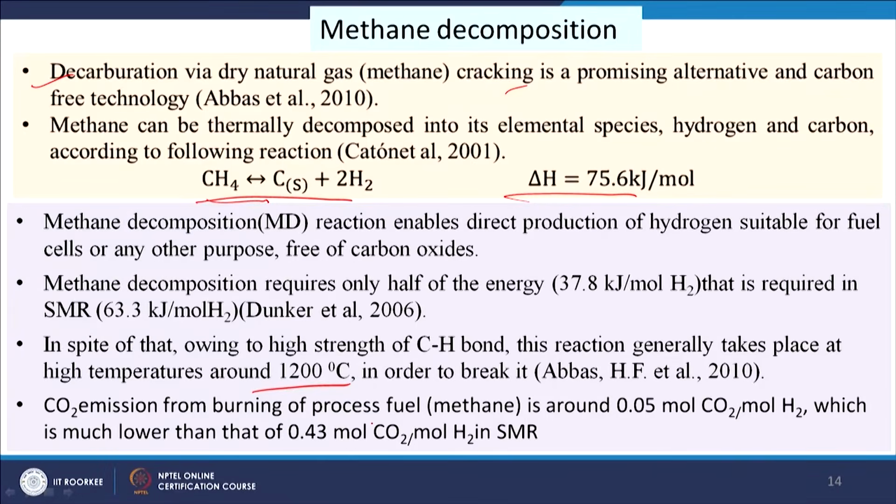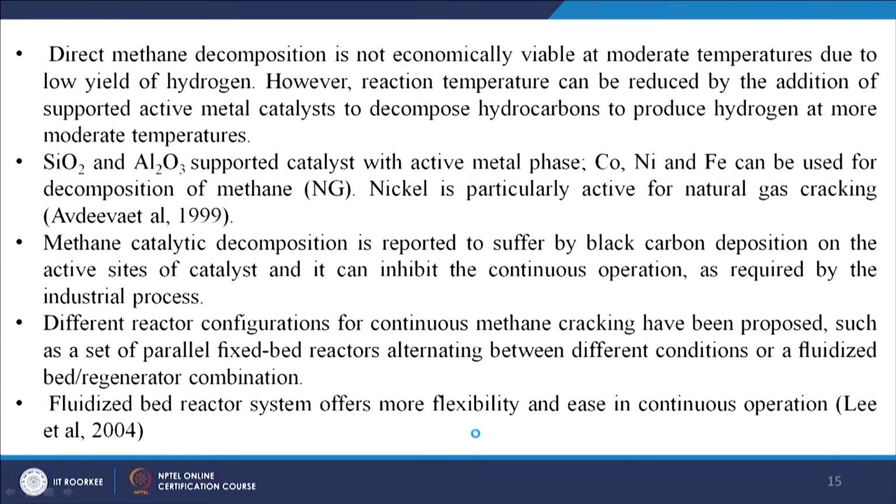because the carbon and hydrogen bond is a stable bond, so to break it requires high temperature. In this case, carbon dioxide emission from burning of process fuel, that is methane, is around 0.05 mole CO2 per mole of hydrogen, which is very less with respect to that for SMR, which is 0.43 mole carbon dioxide per mole of hydrogen. So, this methane to carbon and hydrogen production is a thermal process, but it is difficult to perform without the presence of catalyst.